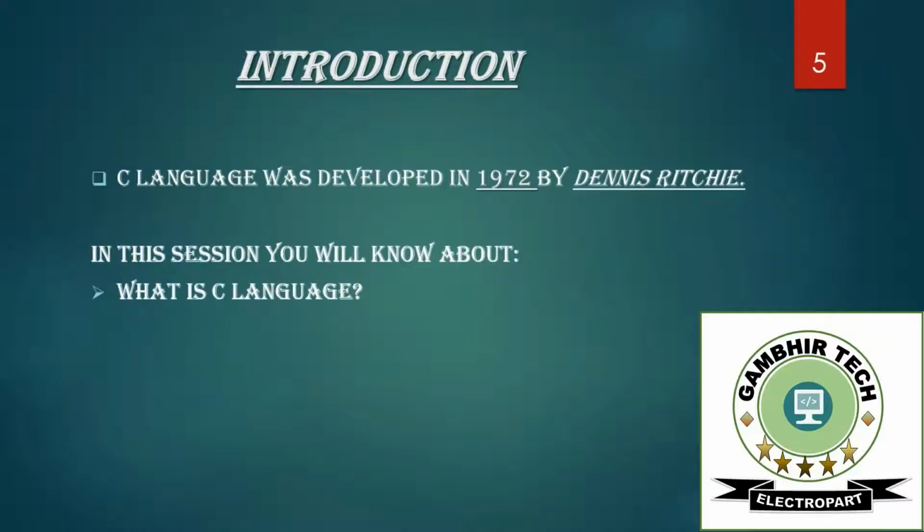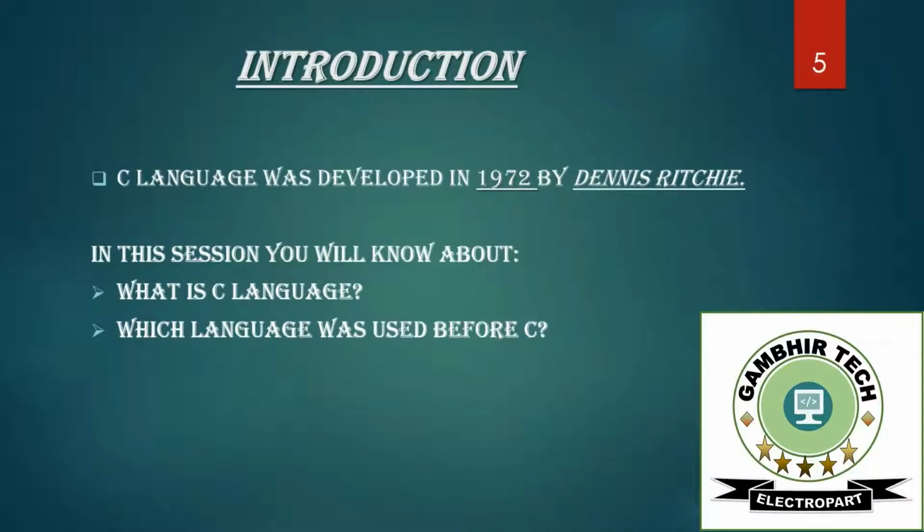So what is C language? I have already told you that it is a basic programming language. I have already taught you that in the previous videos. That was the basics of C programming language, but that was in Hindi. C programming language is the basic programming language. And which language was used before C? I have already discussed that the previous version of the C language was called B language, which was written by Ken Thompson.